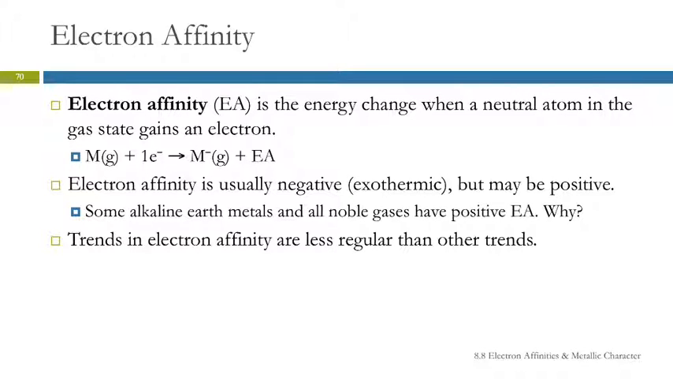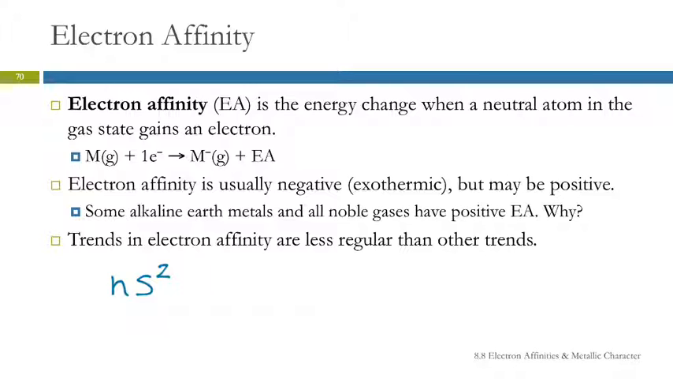What about the alkaline earth metals? The alkaline earth metals are in group 2A. What's their electron configuration? It's ns2. So if I put an electron on there, where's it going to go? Into the p orbital, which is higher in energy and less stable. And so that's why alkaline earth metals really don't like an extra electron either.